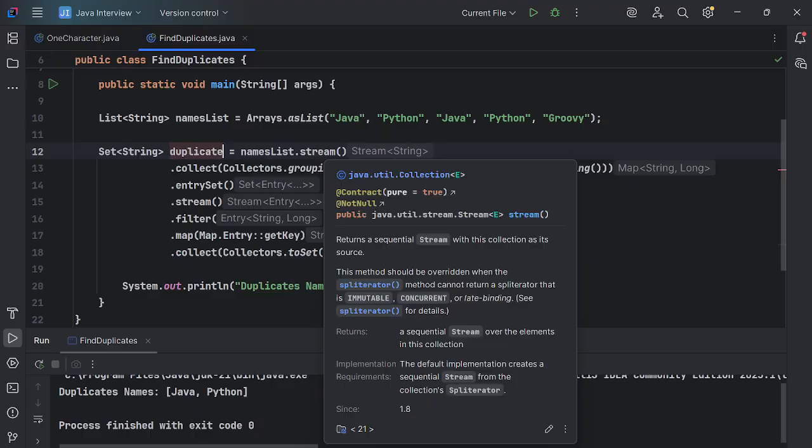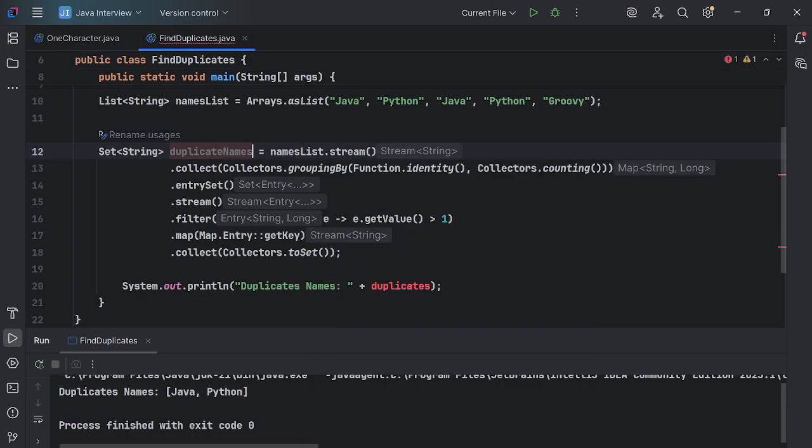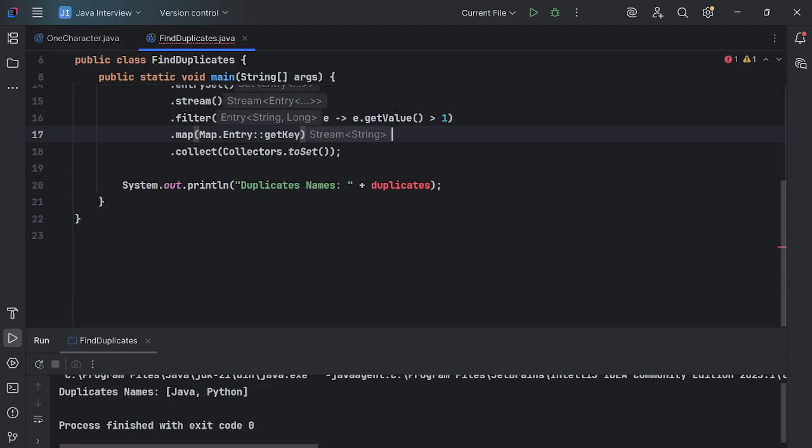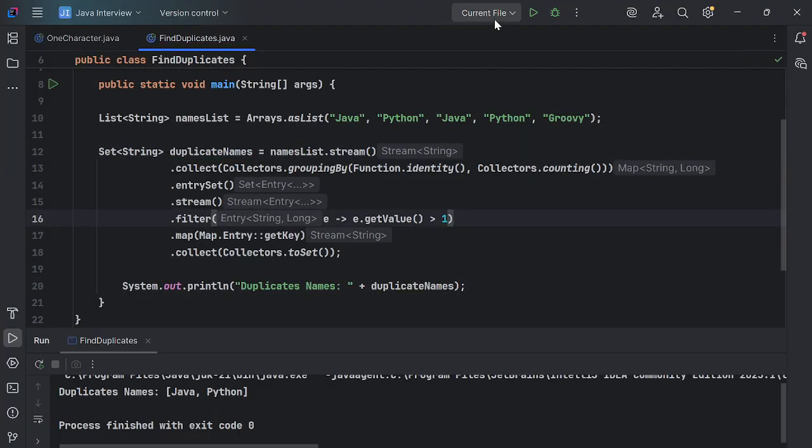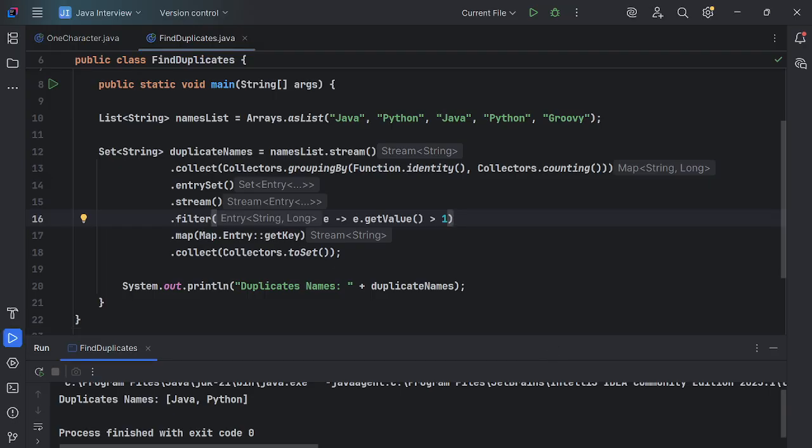Okay. Suppose I'm taking duplicate names here. Okay. See, so I will break this code in a simpler way.